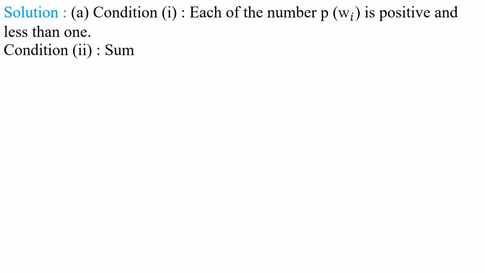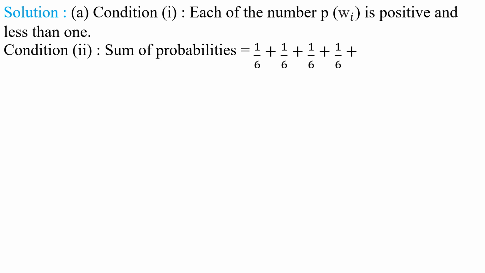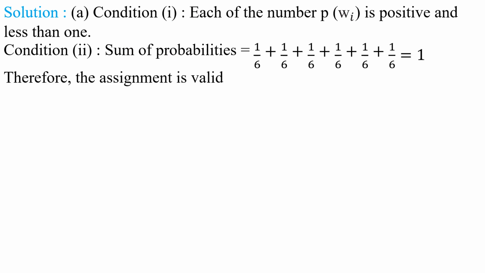Next, condition 2, second axiom, sum of the probabilities, that is 1 by 6 plus 1 by 6 plus 1 by 6 plus 1 by 6 plus 1 by 6 plus 1 by 6, that is equal to 1. So here the second axiom is also satisfied. Understood this point, my children? So the two axioms of the axiomatic approach of probability were satisfied by the sample points of the sample space. So we can say that the assignment is valid. Understood this point, my children? So the first assignment is valid.